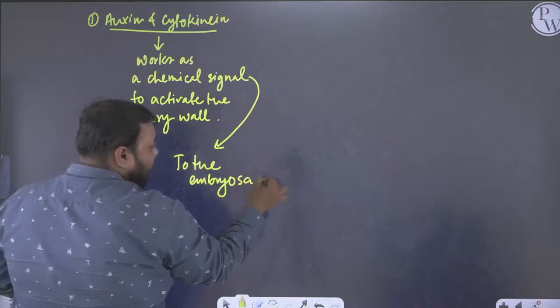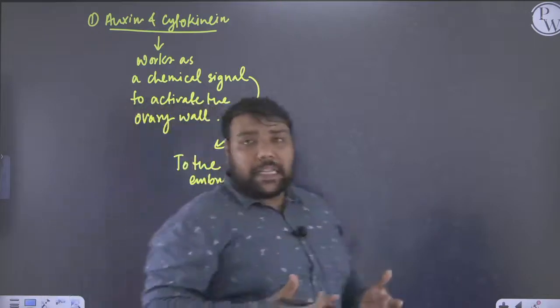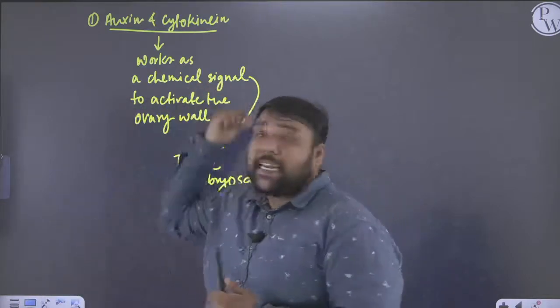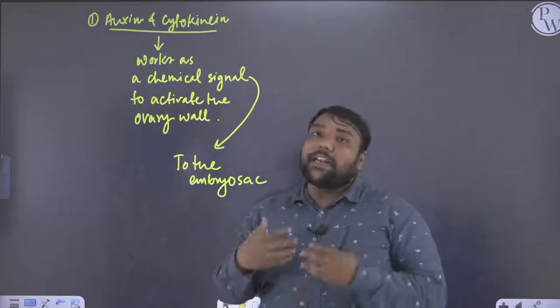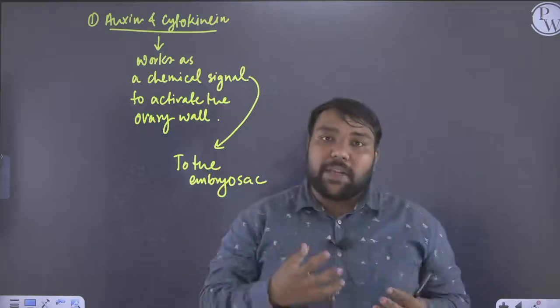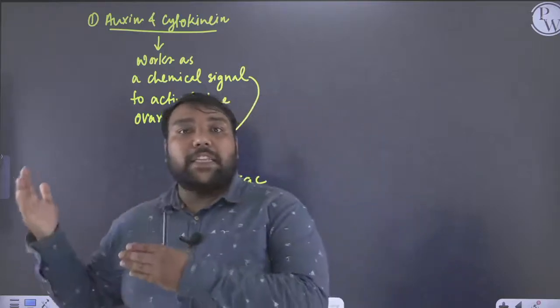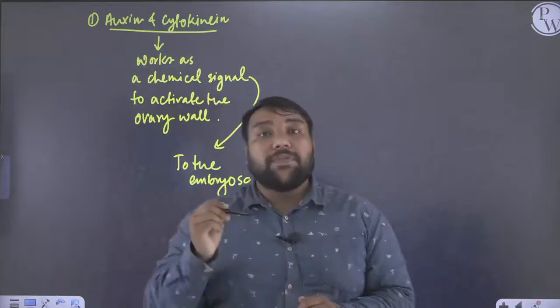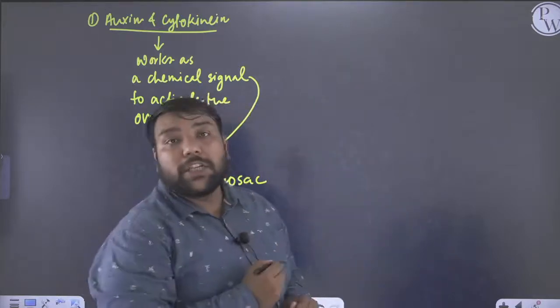embryo sac. So we will study this in our future lectures, that when we see that auxin and cytokinin are working as a chemical signal to activate the ovary wall, this particular incident is very important for the formation of fruit.